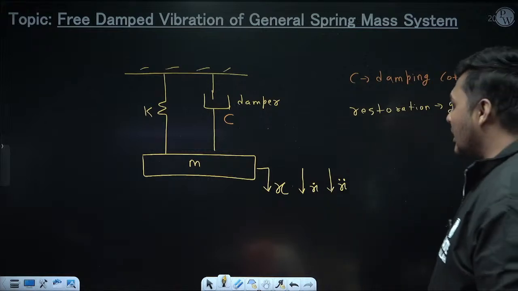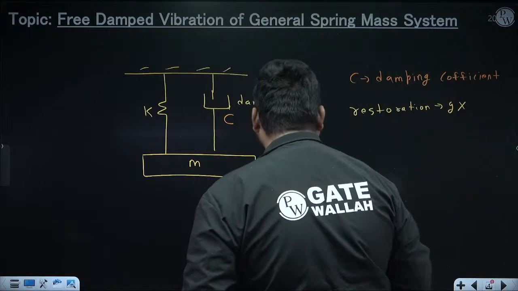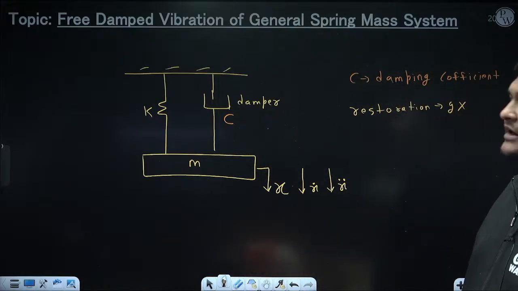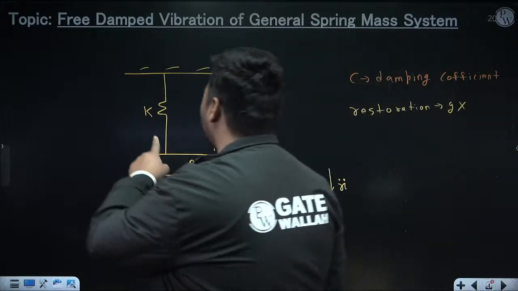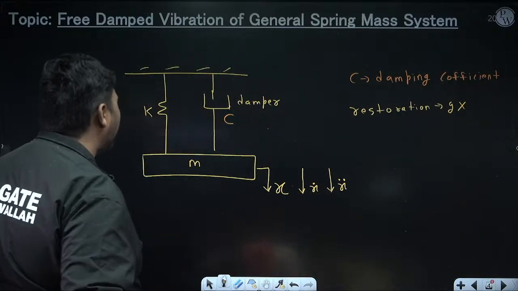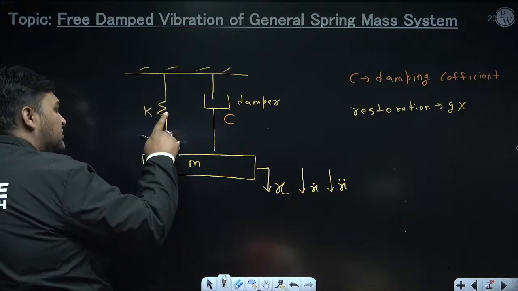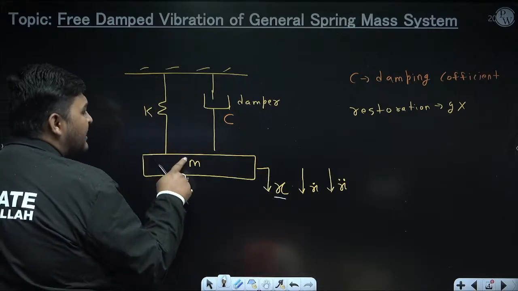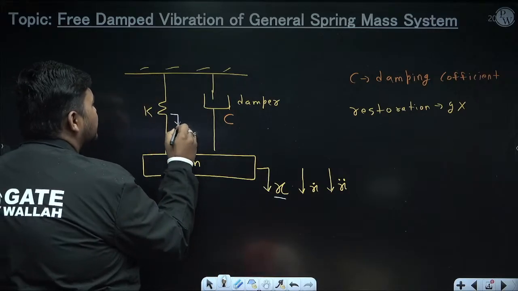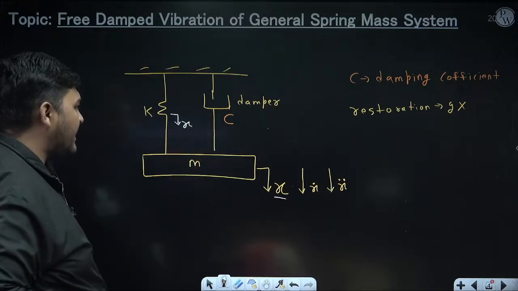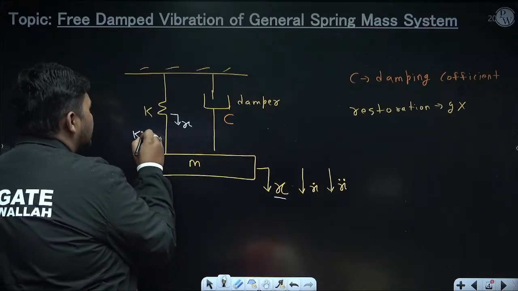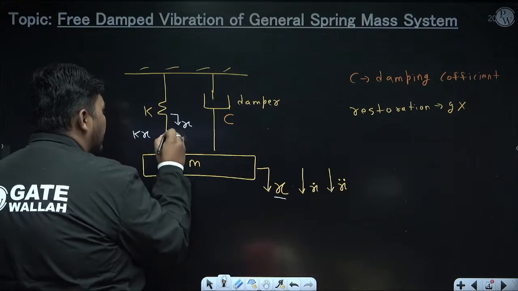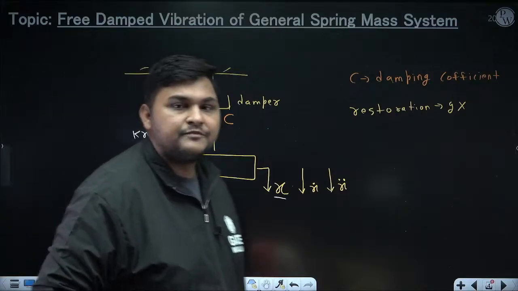Okay. So now I am applying forces one by one. First I am applying the restoring force. And here restoration is occurring only due to the spring. How can we calculate the restoring force due to a linear spring? The stiffness of this spring is K. Now see its displacement from mean position. The displacement of the mass from mean position is x, and right now the spring is directly connected to the point mass, so the displacement of the spring from mean position is also x. So here the restoring force will be Kx, and on the body of mass it will be opposite to x. Right now x is downward, so it will be upward. This is the restoring force.